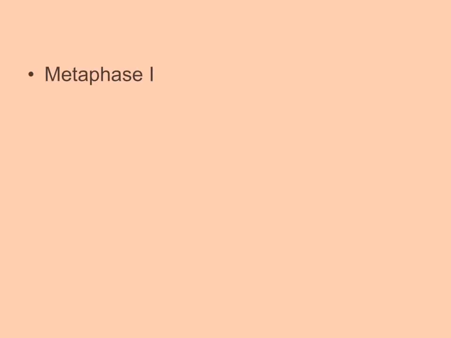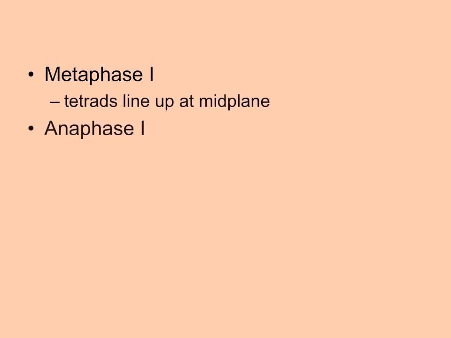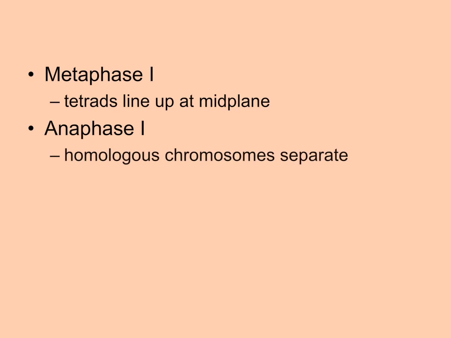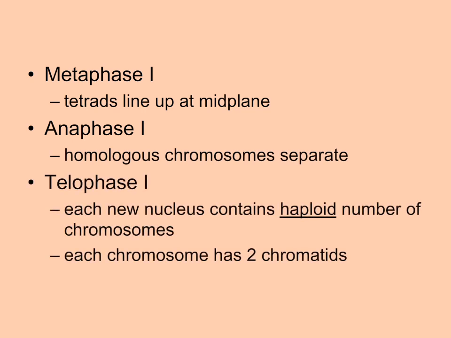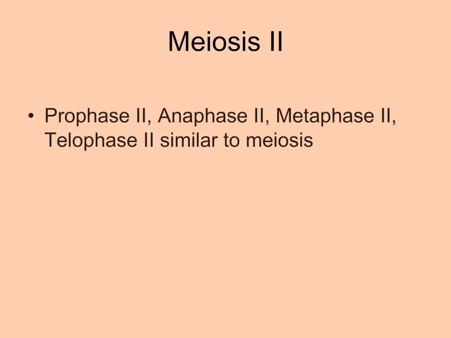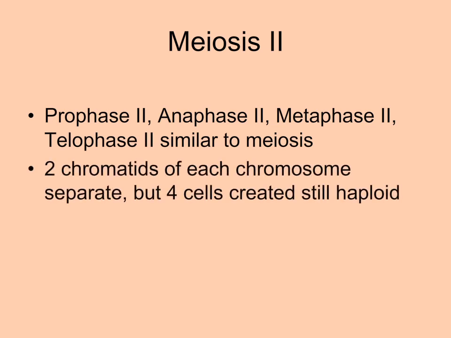In metaphase 1, the tetrads line up in the midplane of the cell. In anaphase 1, the synaptonemal complex breaks down and the homologous chromosomes separate. In telophase 1, the new nuclei created are haploid, as they now contain only one set of homologous chromosomes. But each chromosome is still composed of chromatids. The second round of cell division is very similar to mitosis. In anaphase 2, the chromatids separate to form 4 haploid cells.